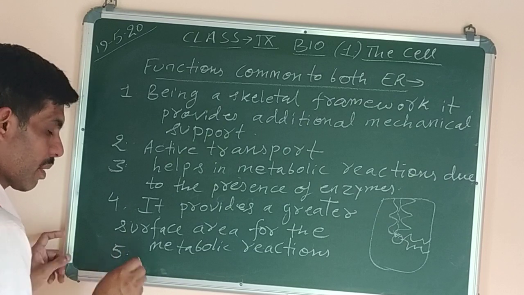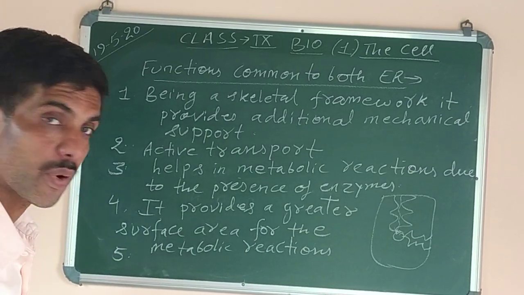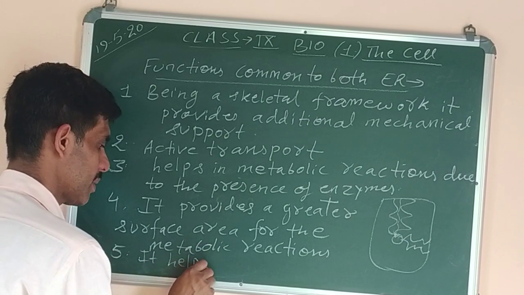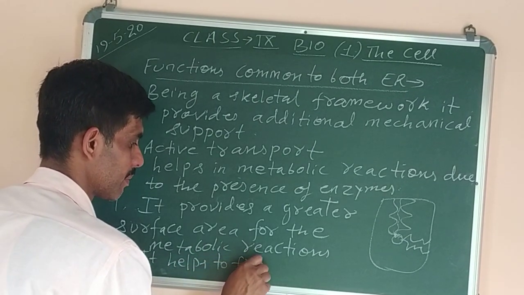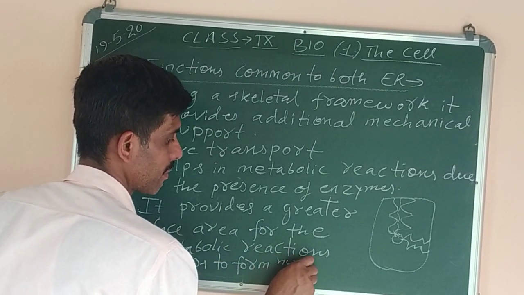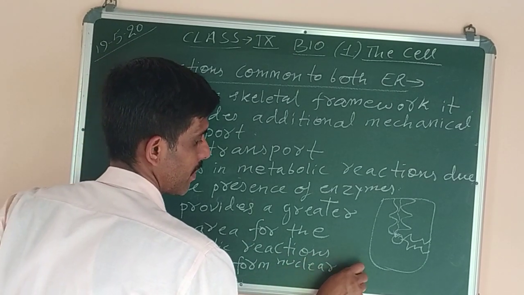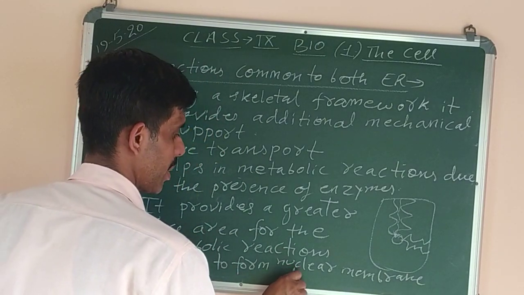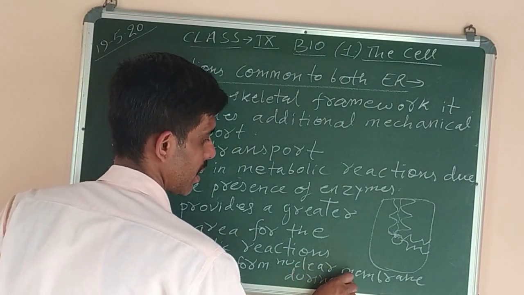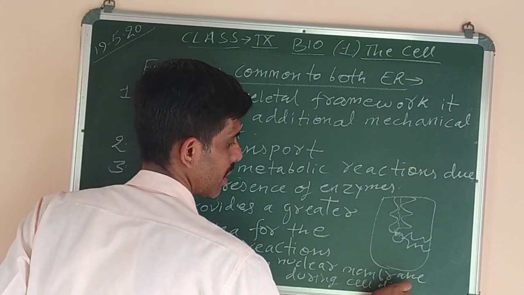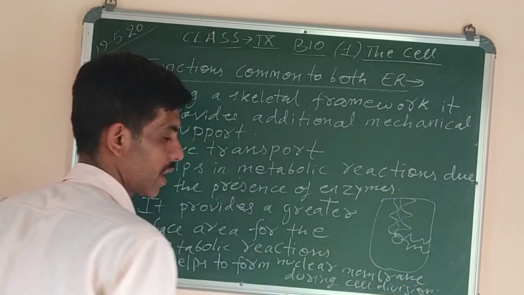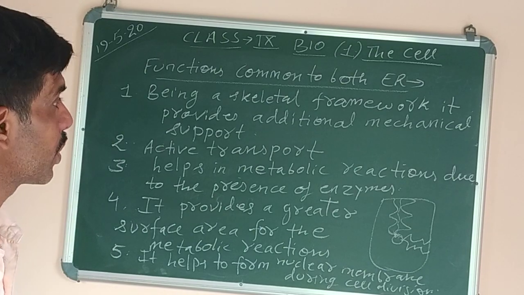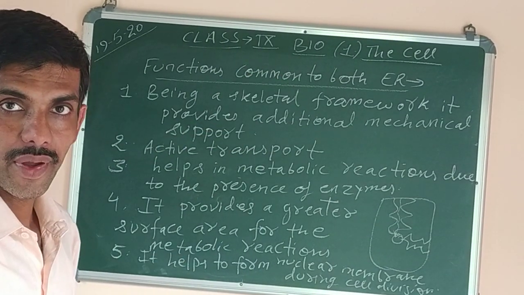And the last point, number 5, it helps to form nuclear membrane during cell division. Okay, so these are the 5 common functions which are found in both smooth and rough endoplasmic reticulum.